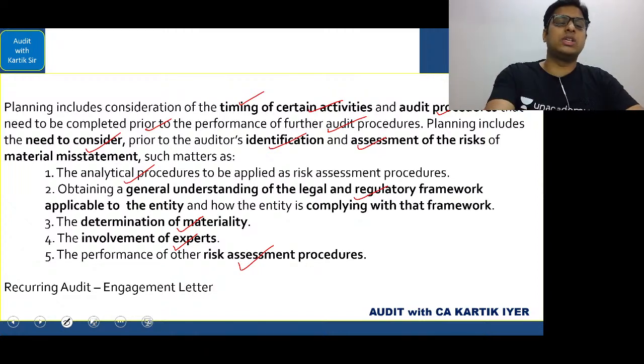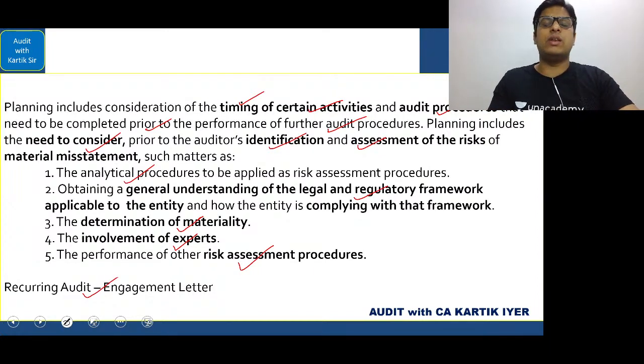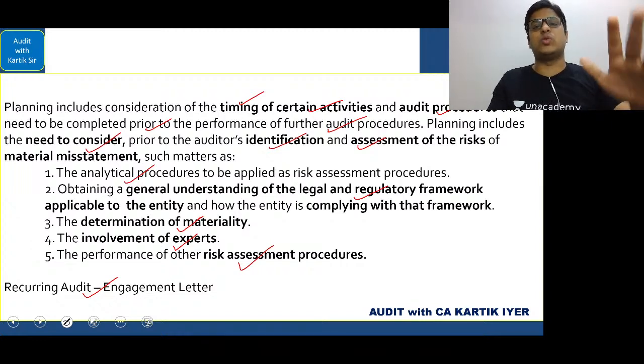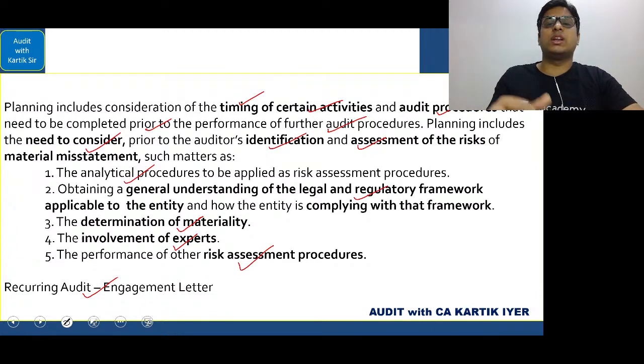Also, what you can elaborate on is the recurring audit engagement letter. You know this very well. In recurring audit, we have done the point: changes in the nature and size of the company's business. If the company has diversified into new areas, we need to see to it that the audit engagement letter requires to be changed, or updated. The word used in the bare provisions is "revised engagement letter." Okay, that is what you have to do.